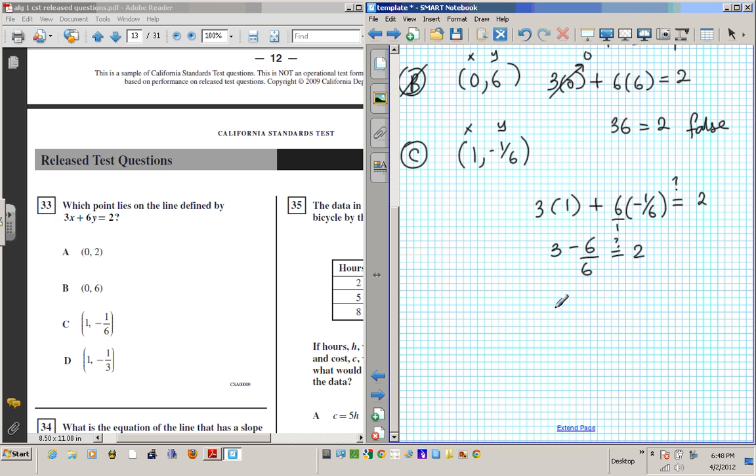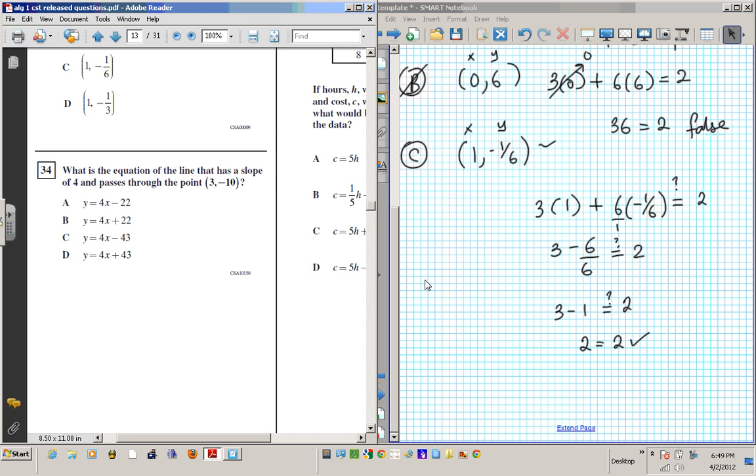So 6 divided by 6 is 1. Is 3 minus 1 equal to 2? Absolutely, right? 2 equals 2. Perfect. This is the right answer. The answer is C, because the ordered pair (1, negative 1/6) satisfies this equation, alright?